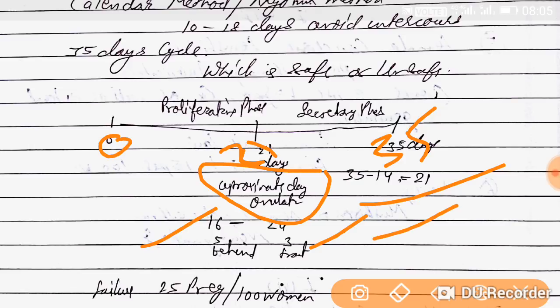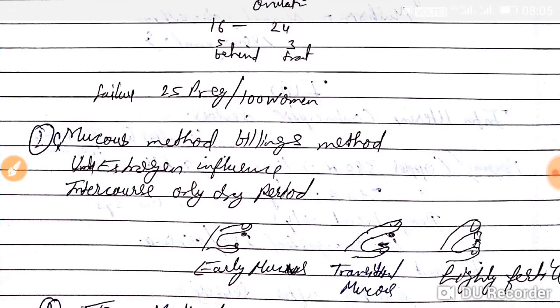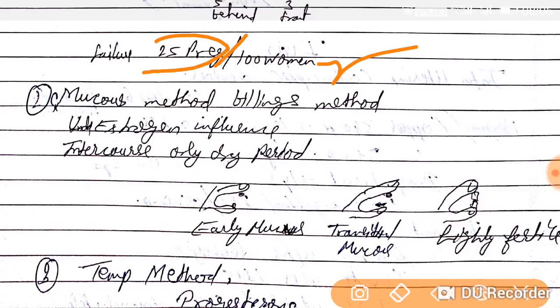So abstinence, or we can say the calendar or rhythm method, is what this is known as. For this method, the failure rate of pregnancy is very high, 25 pregnancies per 100 women years. Now the second is the mucus method or billing method.